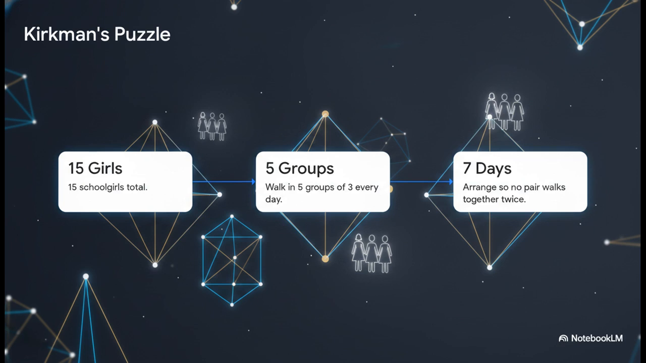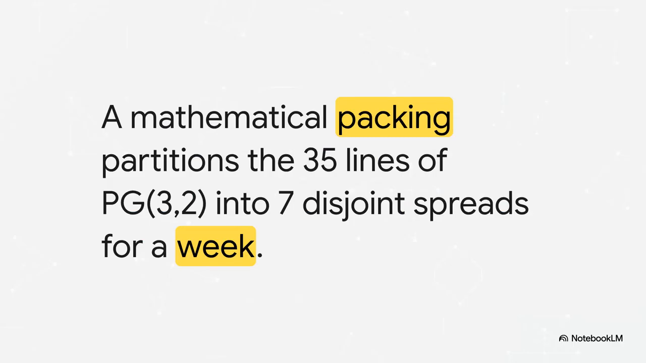Sounds like a pretty innocent scheduling puzzle, right? Well, it's remarkably difficult, because secretly, to solve this flawlessly, you actually need advanced 3D finite geometry. Here's how we do it. We can map those 15 schoolgirls directly to the 15 points of our PG(3,2) finite 3D space. The 35 possible groups of girls, those correspond exactly to the 35 lines in that space.